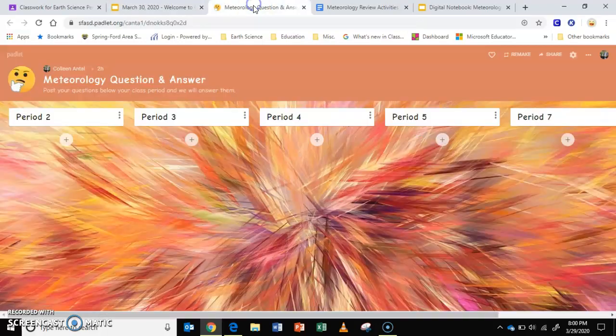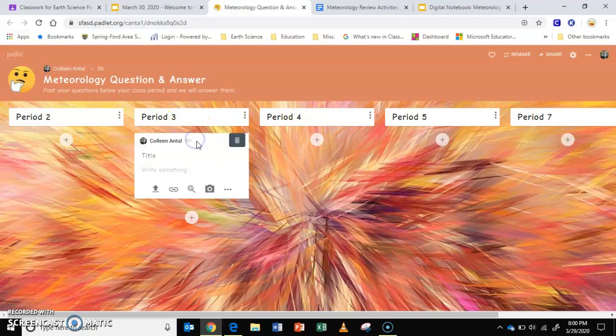So let's take a look at this Padlet real quick. Here's the Padlet. What I did for you is I set it up by class period, so please find your class period. If you have a question, you're going to post it underneath your class period. If you click your link, you can type in a title, what your question is, or write something under the question. Then Ms. Dorner and I will go back and answer your question.